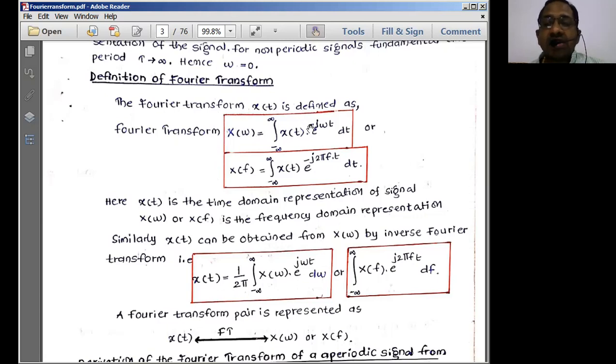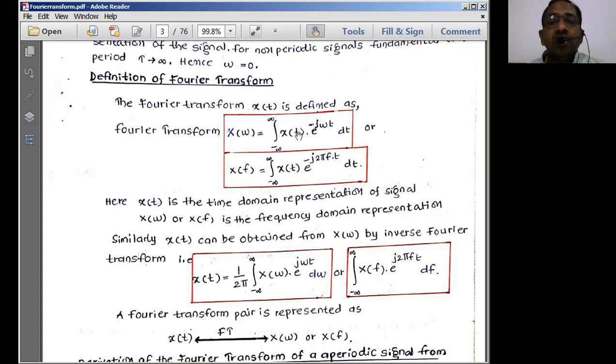Whatever you provide on the left hand side expects a value from the right hand side equation. Here on the right hand side, we have a time domain signal, because it is x of t. It is converted into x of omega. Omega means frequency. What is omega? 2 pi f. We already know that.